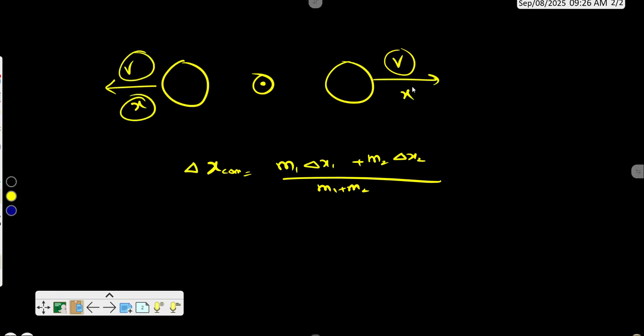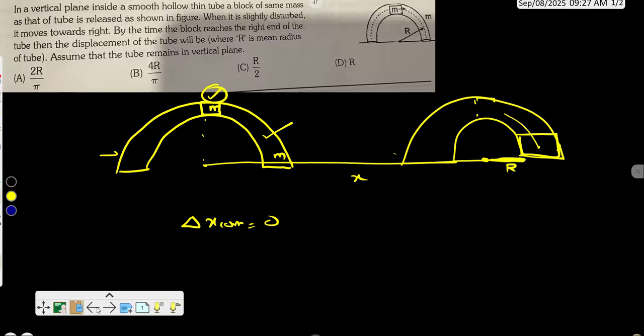This place will not change however far these two bodies might move. So the change in center of mass is zero whenever there is no external force on the body.